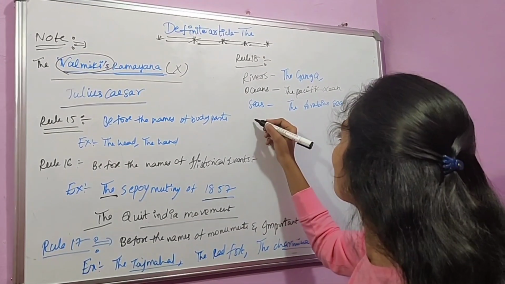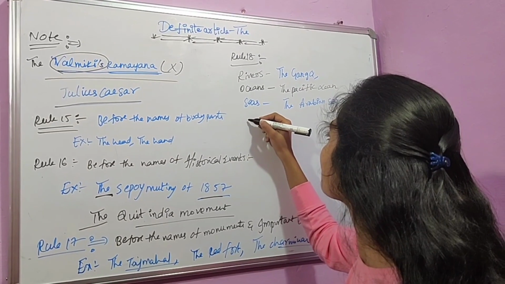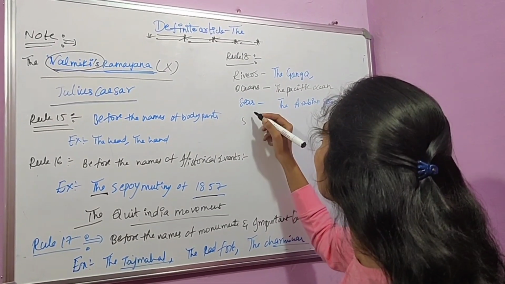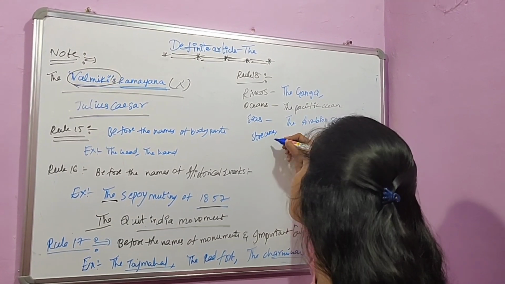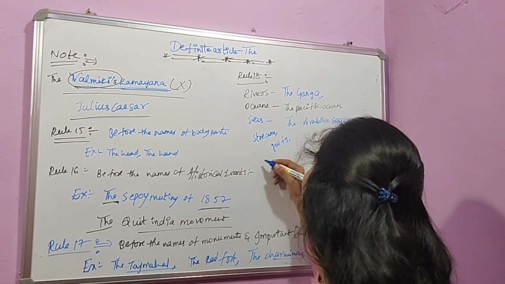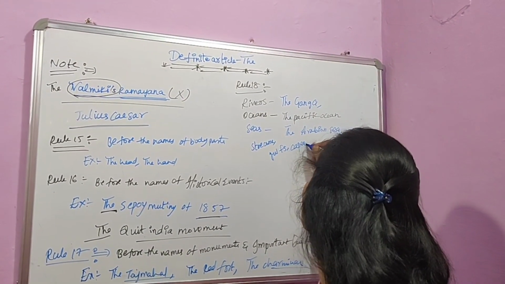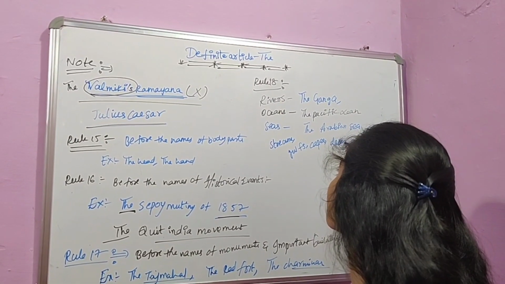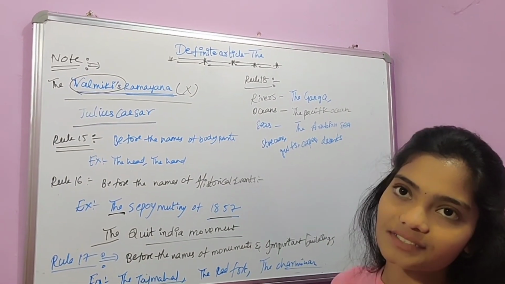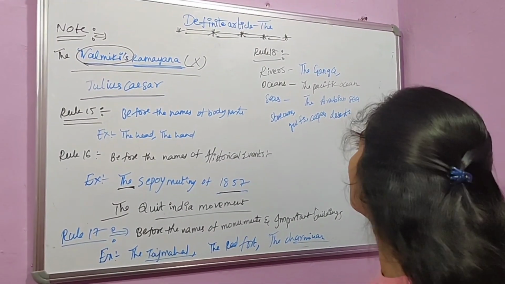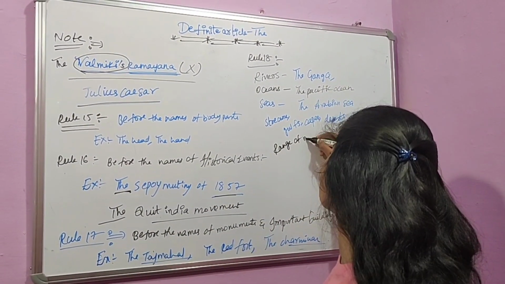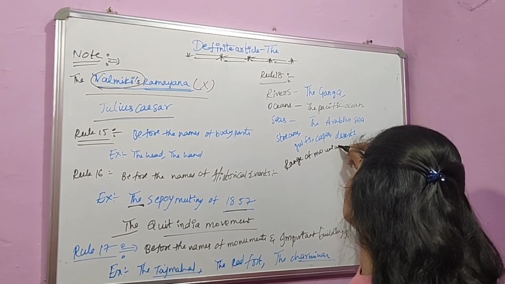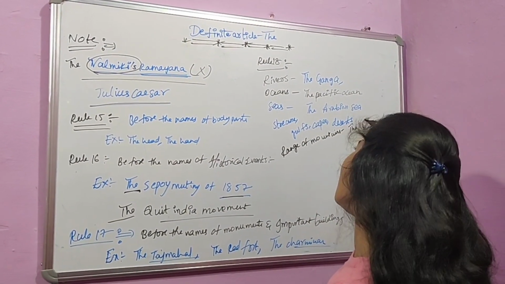And before the names of, you can say, before the names of streams, gulfs, capes, at the same time deserts. Deserts means like the Thar Desert, the Sahara Desert. And before the names of range of mountains, for example, the Himalayas.